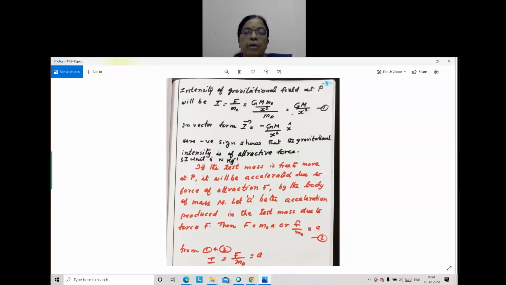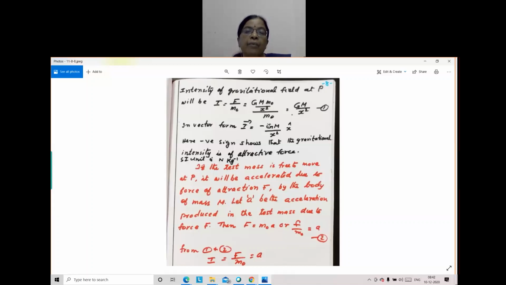We do not apply any force. We do not do any work on it. Earth will do that work. It will accelerate. Earth will accelerate the body towards its center. Earth will act a force on it. So the negative sign shows that the gravitational intensity is due to an attractive force. Gravitational intensity at a place is due to attractive force.